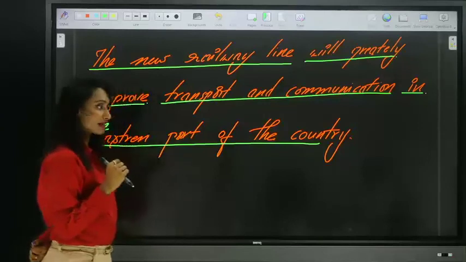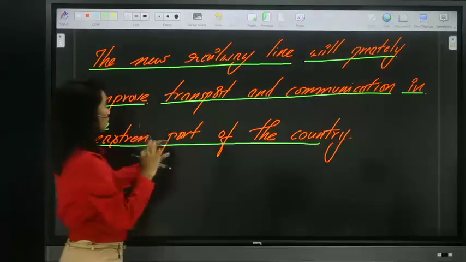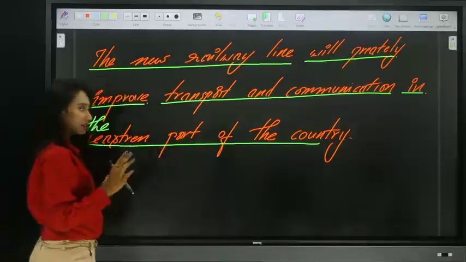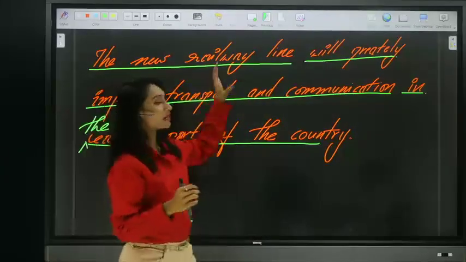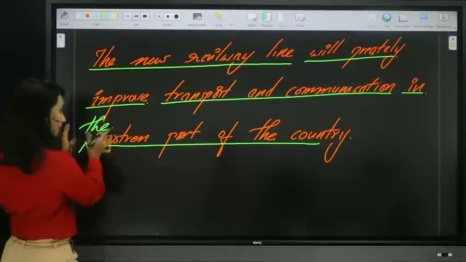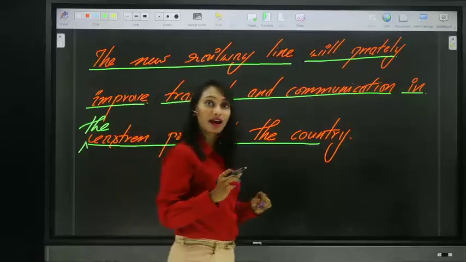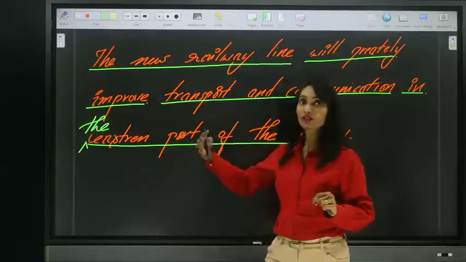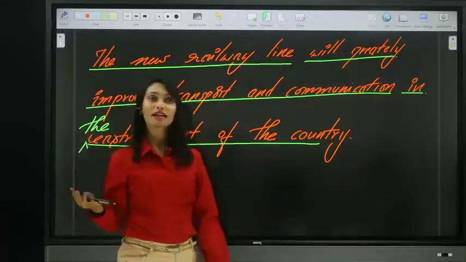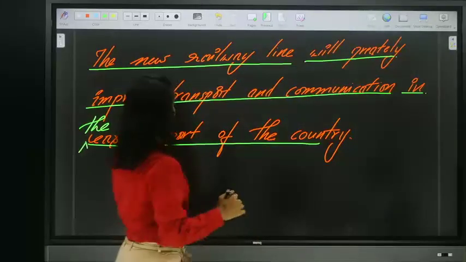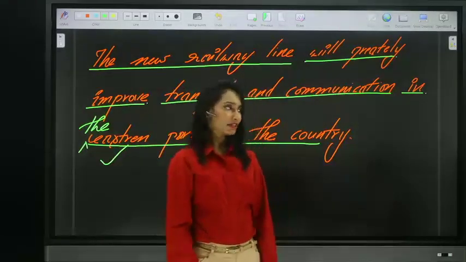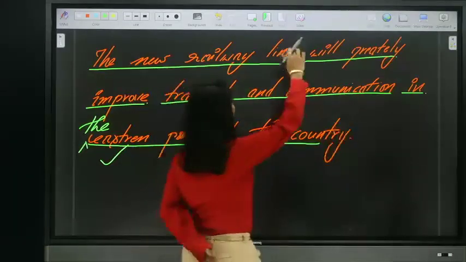Yes, Angela, you're right. So if you do use an article here, you have to use an article here also. We are not specifying anything. So improve transport and communication, no article a is required. But here we require an article because it is talking about the direction and a path. So the eastern part, the east, the west, the north, in the same way, the eastern part of the country. So we must place the definite article the. Right? I hope it is clear. Now let's see the next sentence.